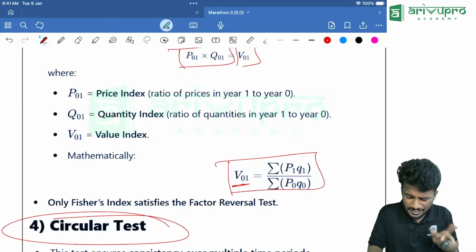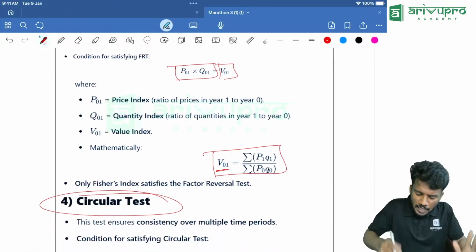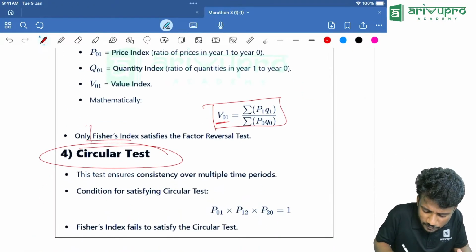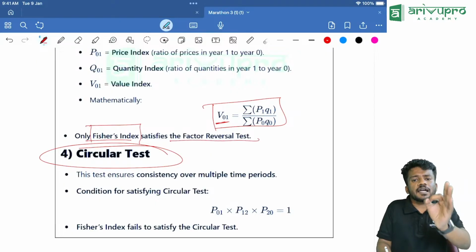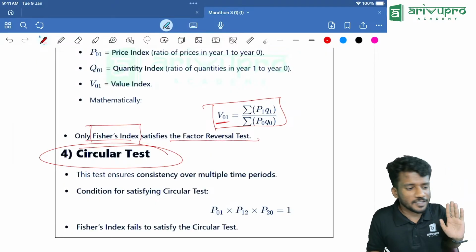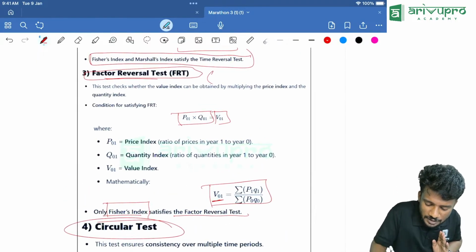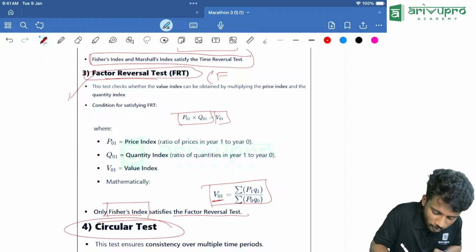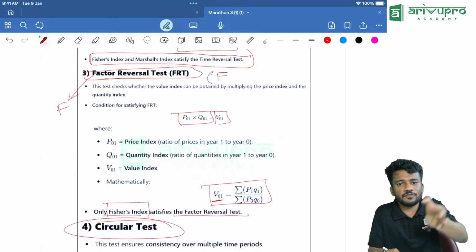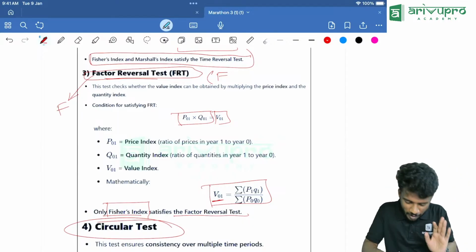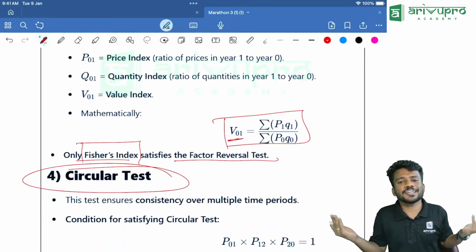Sometimes they can ask you the question. Now, who satisfies it? Only Fisher's index satisfies factor reversal test. Another previous year question. Keep a note of it. Which of the following satisfies factor reversal test? F. You should always think that it starts with F, then Fisher's index number. That is also one of the reasons why it is called what?